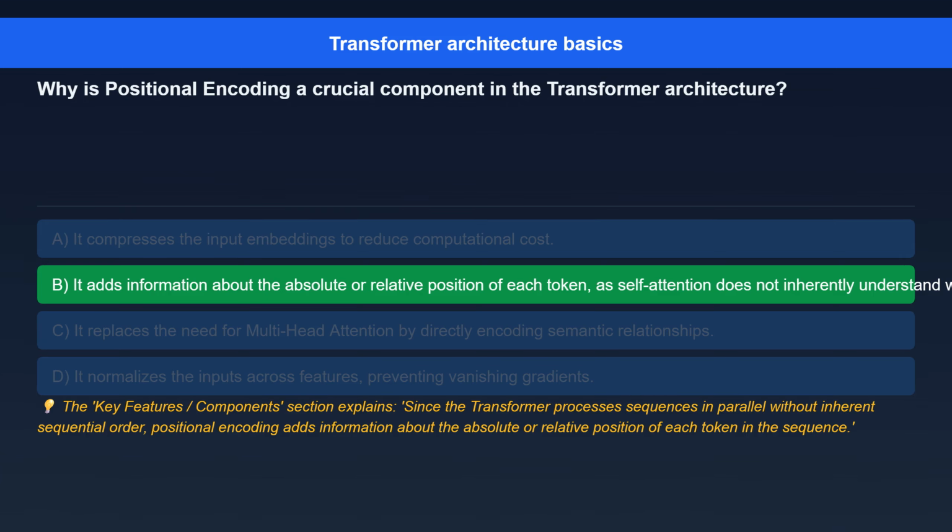The correct answer is, it adds information about the absolute or relative position of each token, as self-attention does not inherently understand word order. Here's the explanation. The key features/components section explains: since the transformer processes sequences in parallel without inherent sequential order, positional encoding adds information about the absolute or relative position of each token in the sequence.